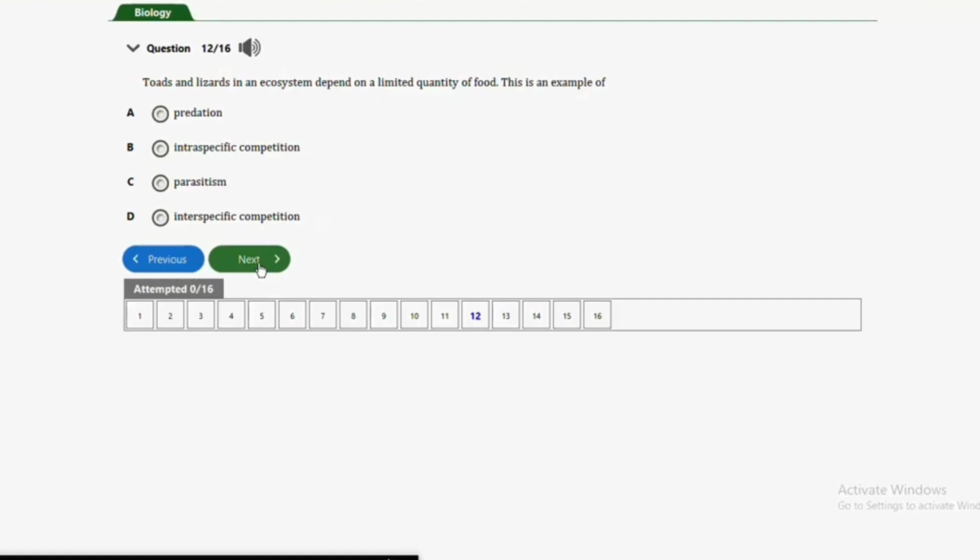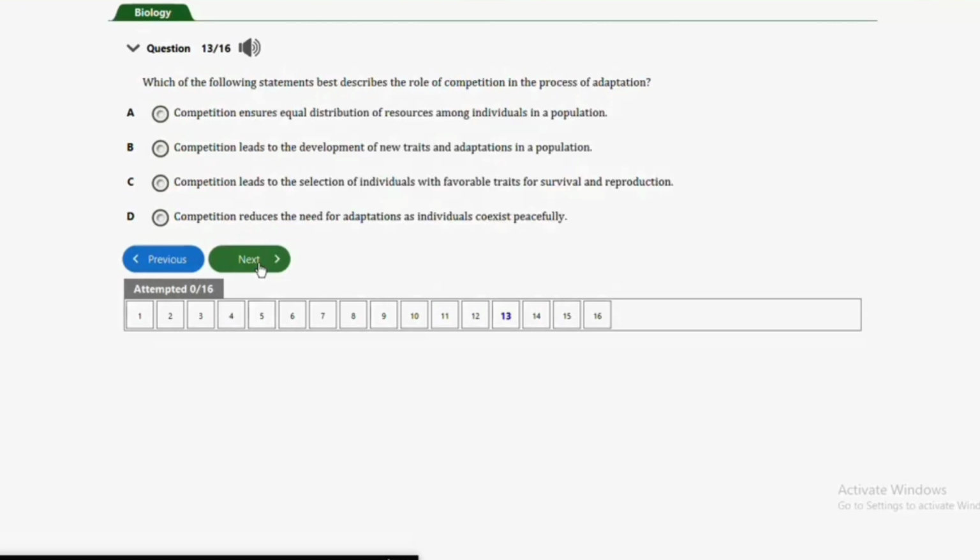So option D is the correct answer to this question. That's interspecific competition, because toads and lizards are not of the same species. But when there is competition between them in the same ecosystem, that is interspecific competition, because they are not of the same species.